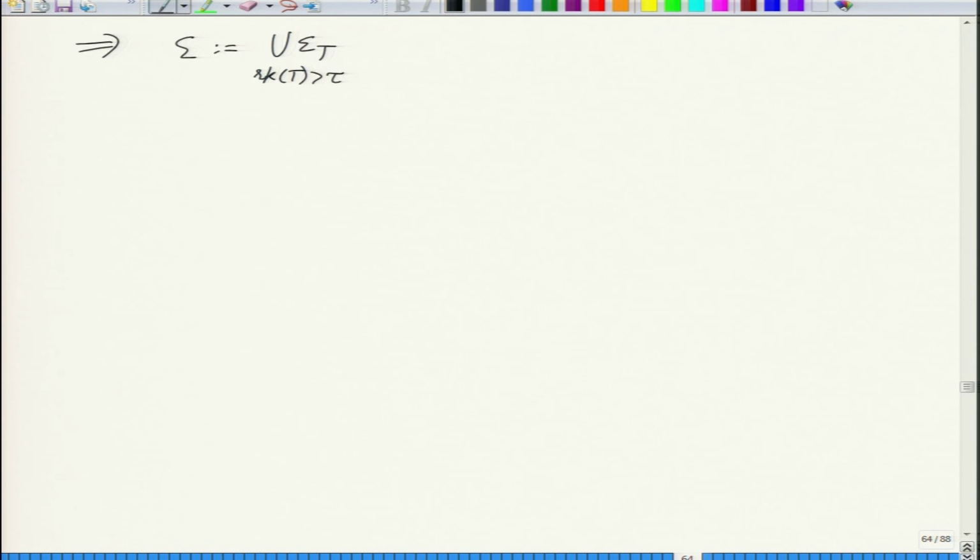Of course, in this case we are only considering multiplication product gates T with high rank. Others we have already handled. So this has size at most S times what is the size bound on E_T? Well, q to the n is the whole space times the probability.